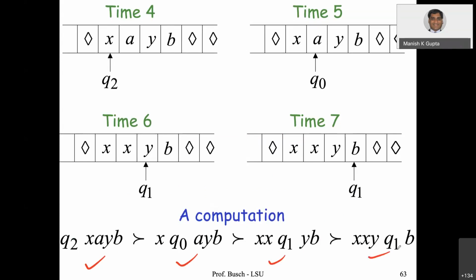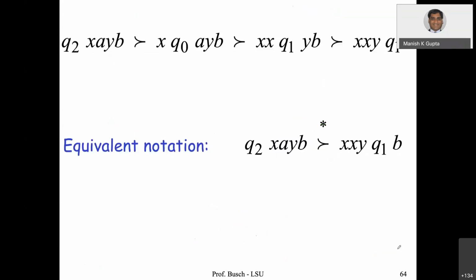Finally, an equivalent notation: from this configuration to this configuration in 0 or more moves. So this means that we are in state Q2 and reading X. Here we are in state Q1 and reading B.